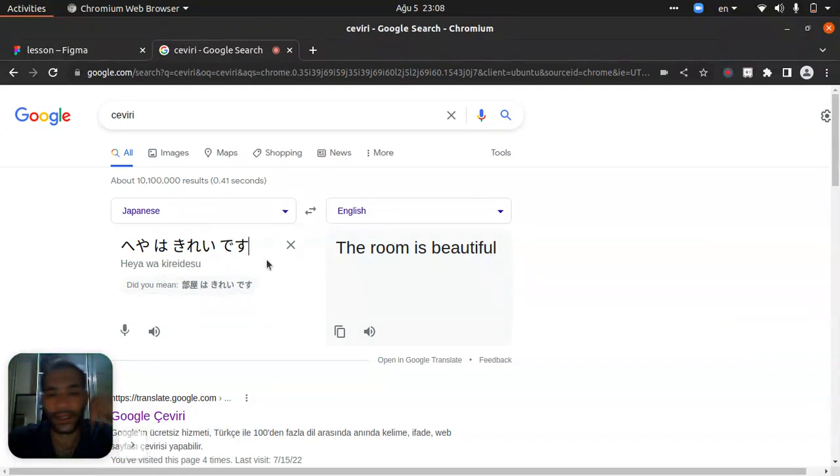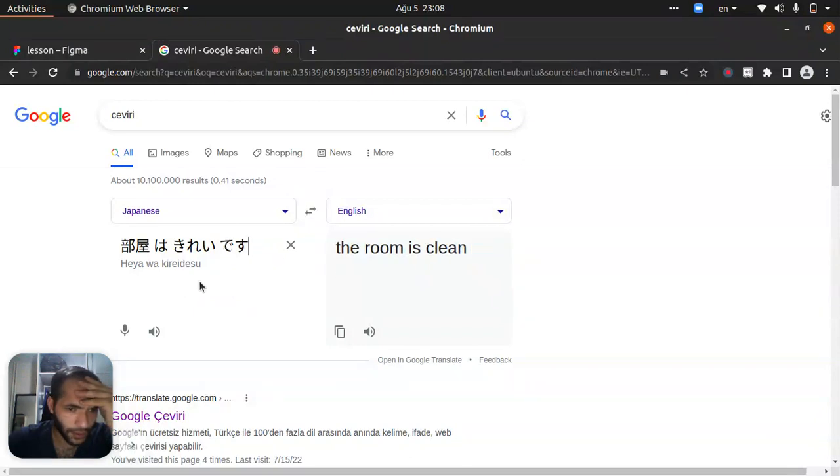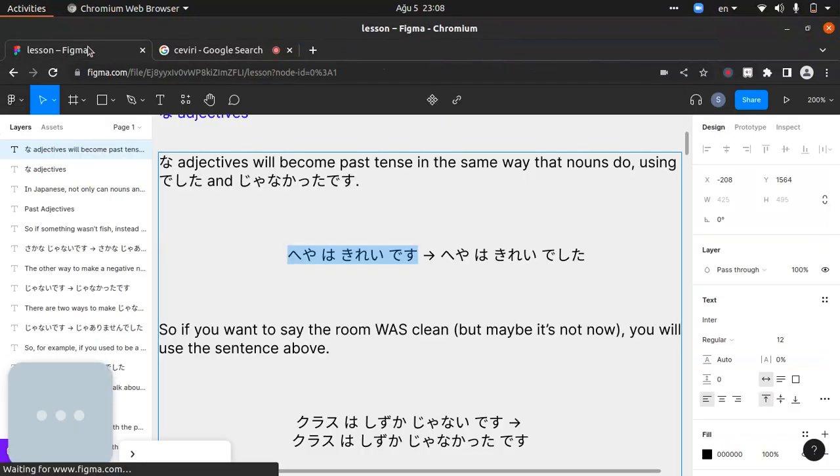Heya wa kirei desu. The room is clean. Why is it kirei? Does it make something else? I really don't know this. Our translate is very bad.